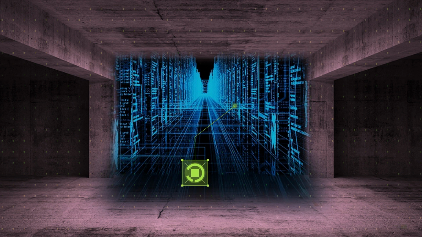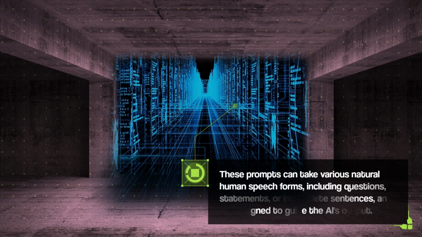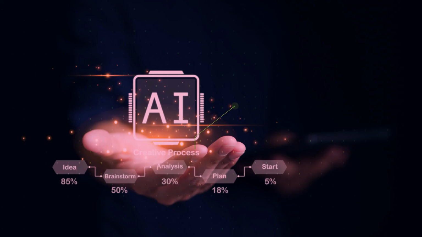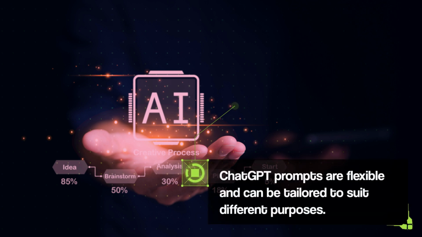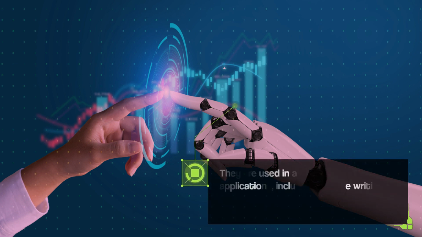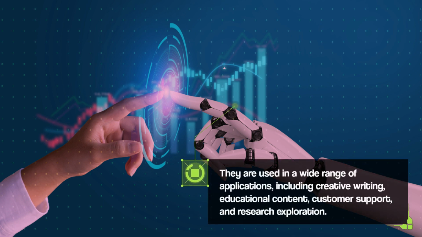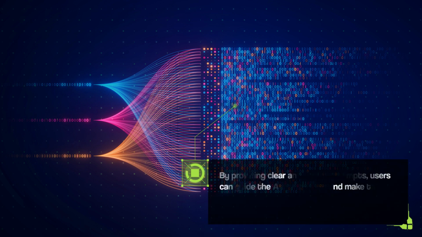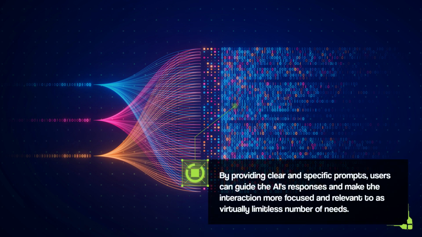These prompts can take various natural human speech forms, including questions, statements, or incomplete sentences, and are designed to guide the AI's output. Chat GPT prompts are flexible and can be tailored to suit different purposes. They are used in a wide range of applications, including creative writing, educational content, customer support, and research exploration. By providing clear and specific prompts, users can guide the AI's responses and make the interaction more focused and relevant to a virtually limitless number of needs.